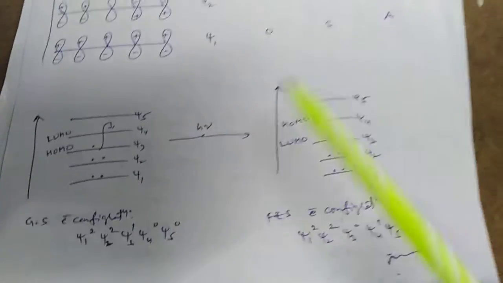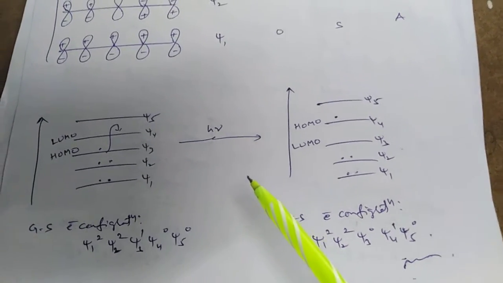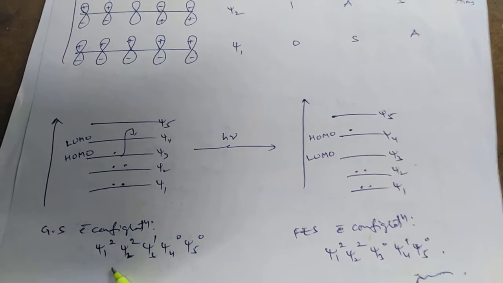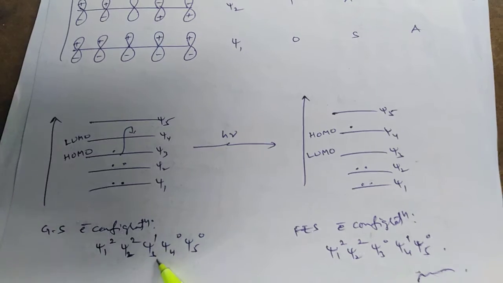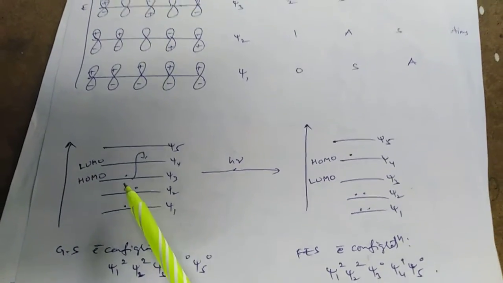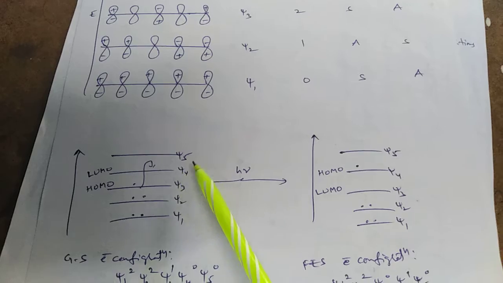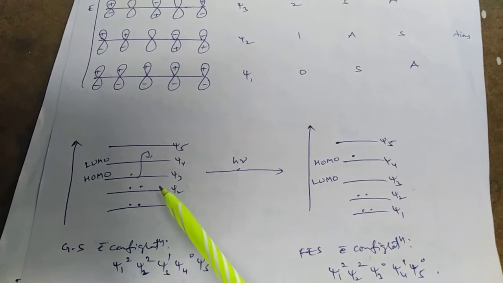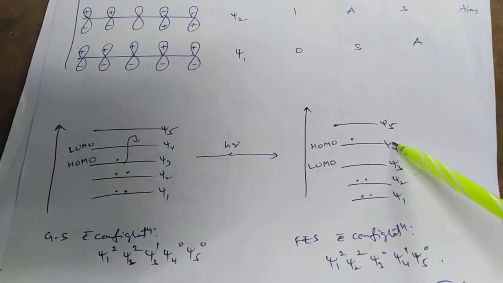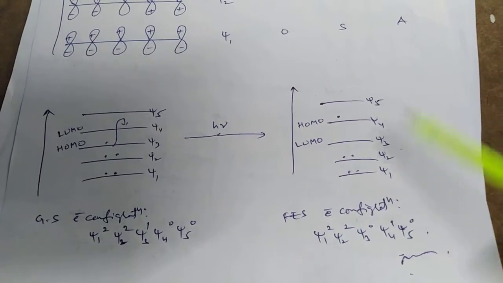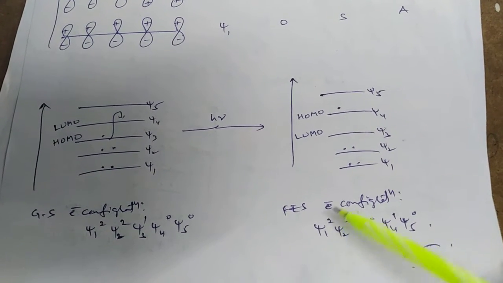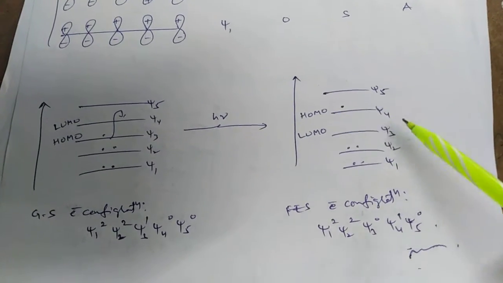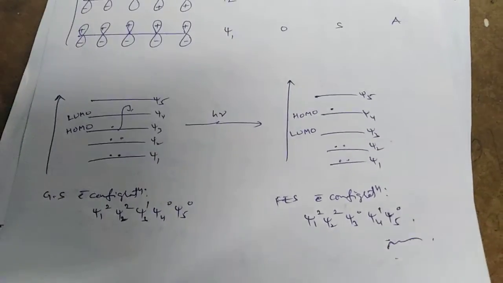For the energy of the 2,4-pentadienyl radical, in the ground state electronic configuration, Psi1 has 2 electrons, Psi2 has 2 electrons, Psi3 has 1 electron, where Psi3 is HOMO and Psi4 is LUMO. When an electron jumps from Psi3 to Psi4 in the first excited state, Psi1 has 2 electrons, Psi2 has 2 electrons, Psi3 has 0, where Psi4 is HOMO and Psi3 is LUMO.